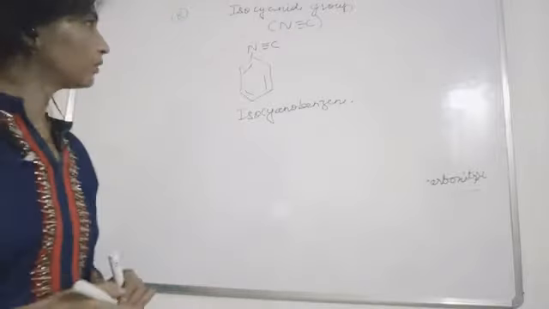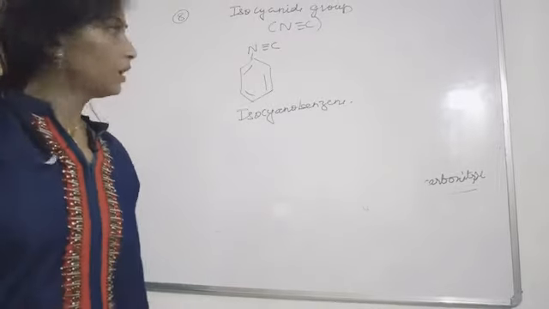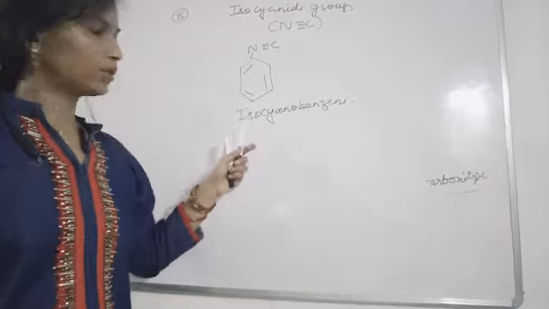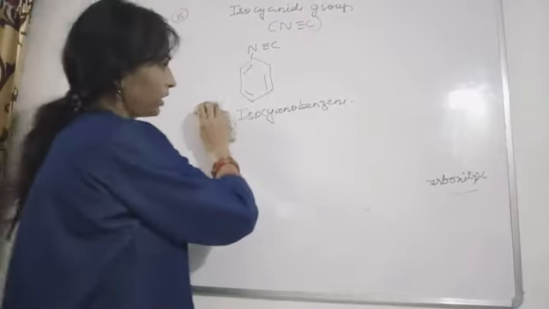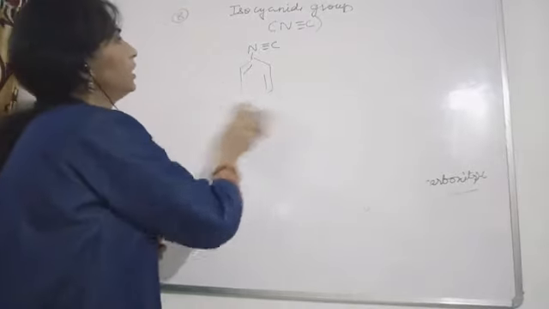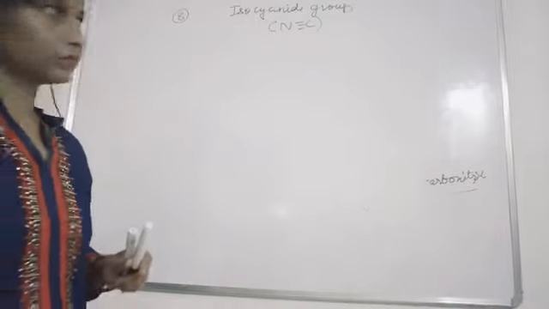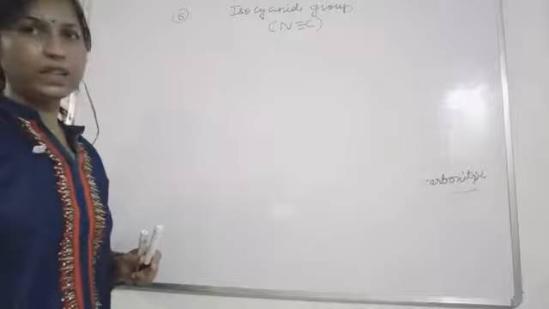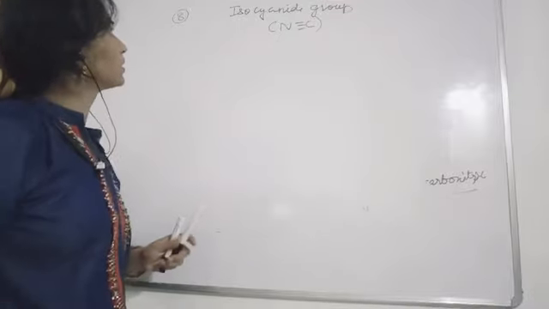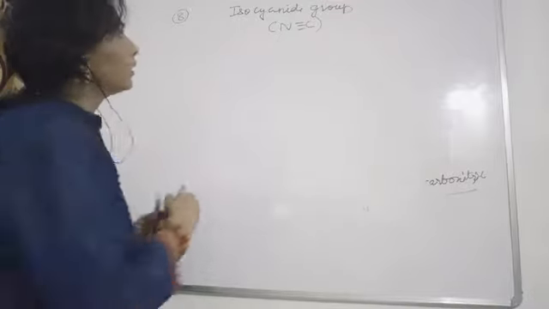Benzene isonitrile is also correct, and if you want you can write isocyanobenzene. Isonitrile also, this suffix you can give.